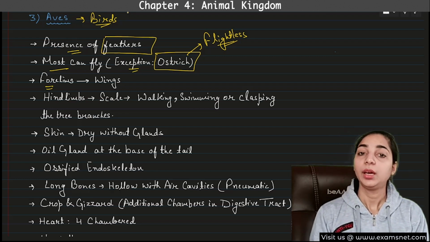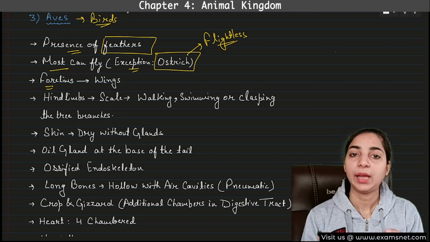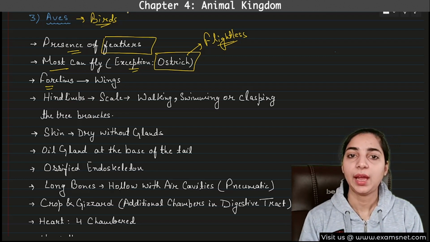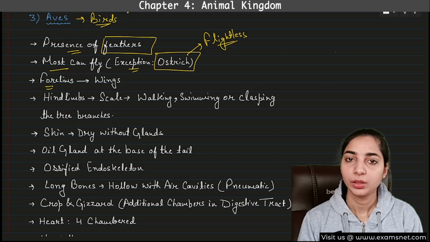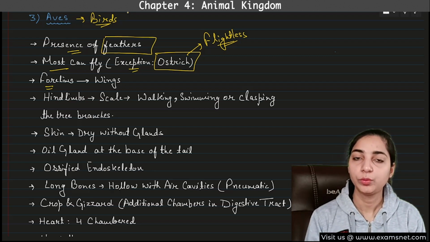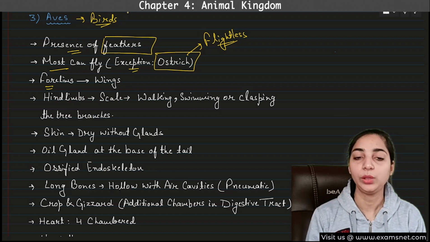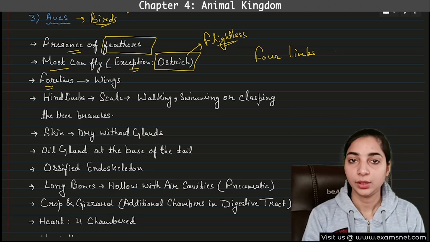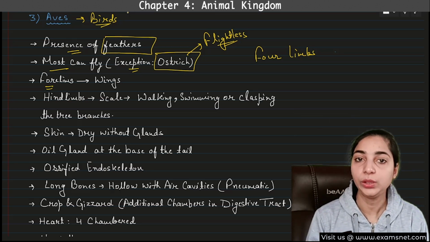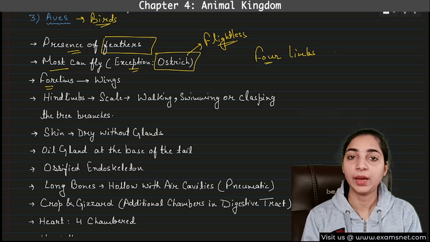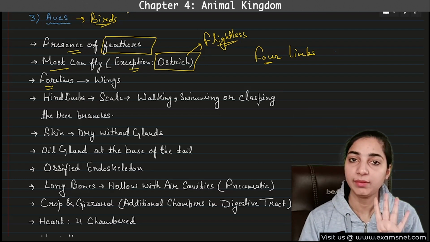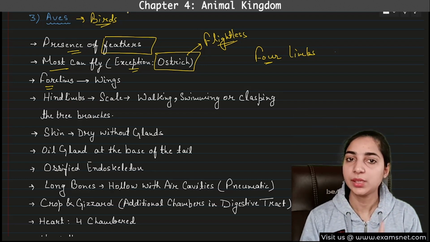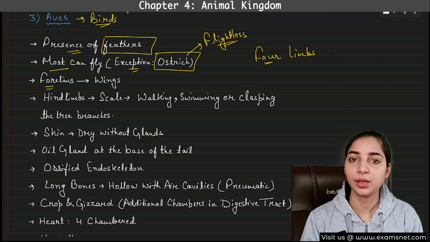Okay, why? If I ask you, does any bird have four limbs? No. Have you seen any bird having four limbs? No, they have only two limbs. Four limbs, I mean, have you ever seen that they have four limbs or four legs? No, they have only two limbs. Okay, and why? Because we are studying them under the tetrapoda. Tetrapoda means having four legs. Okay, but the birds have only two legs. So why are they placed under tetrapoda?